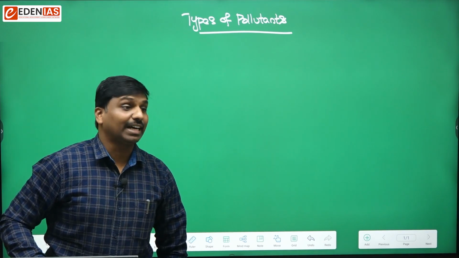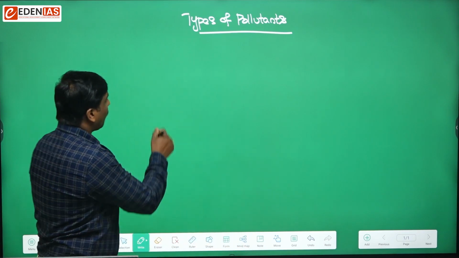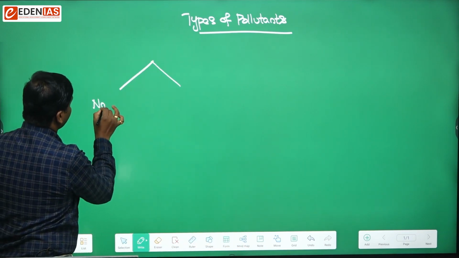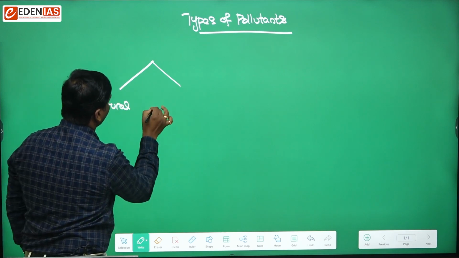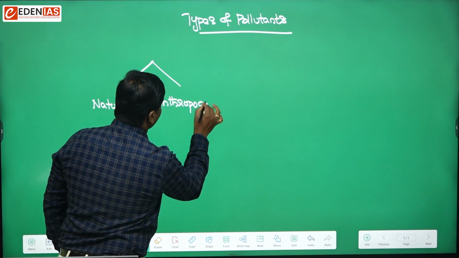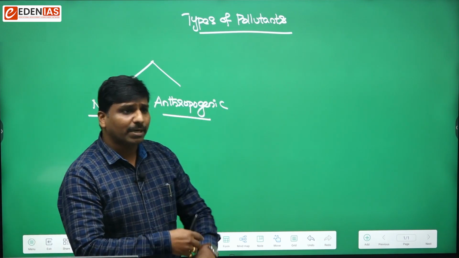Okay, good. Based on the nature of the pollutant, one type is natural pollutants and anthropogenic pollutants. Anthropogenic means released due to activities of man. Natural pollutants, for example, carbon monoxide.